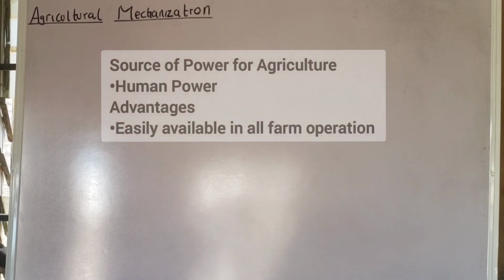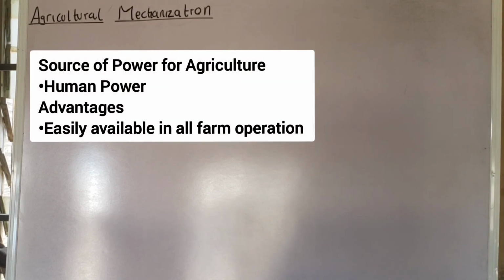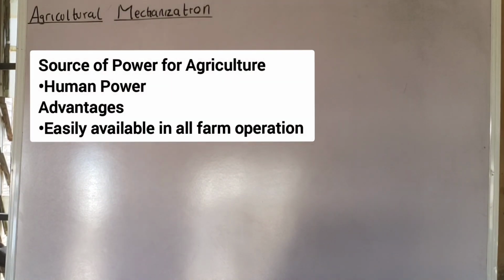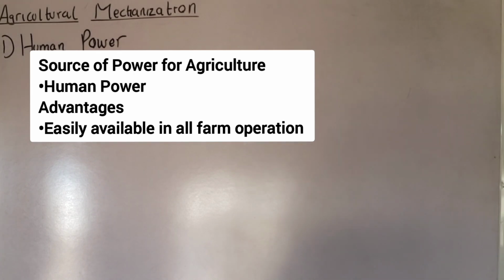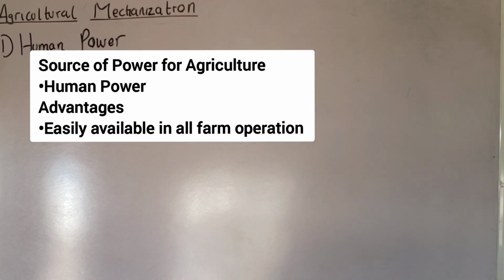Okay, let's talk about the advantages and the disadvantages of human power. Let's look at the advantages first. The first one is that it is easily available in all farm operations. You see, I discover on my farm that one of my farm machines is faulty and I need to weed some parts of the farm. So in that case, I make use of my hands with the use of some basic tools such as a cutlass. So that is it. Use of laborers on the farm to carry out some farm operation is known as human power. You understand? So that is one of the advantages of human power.